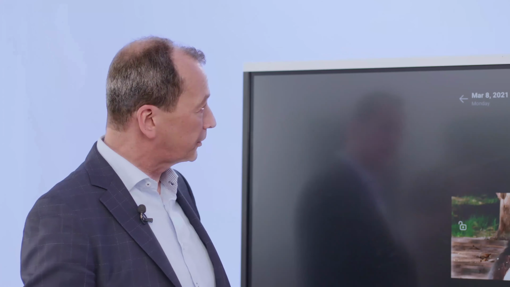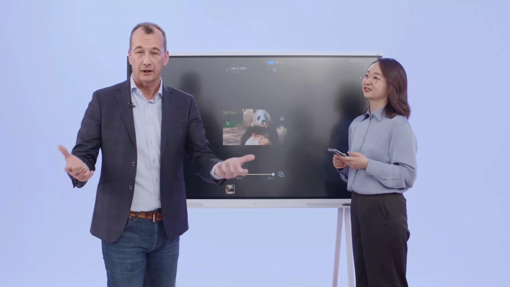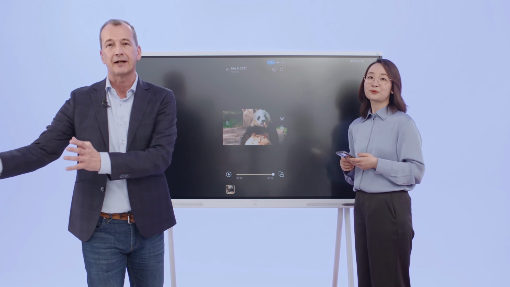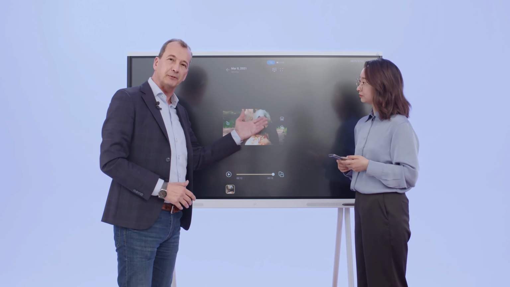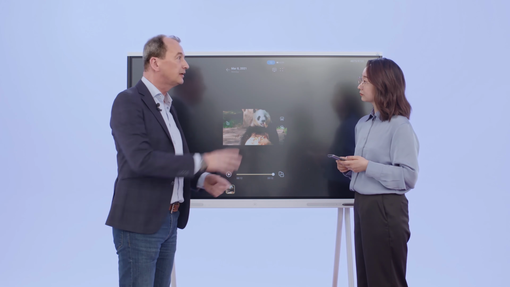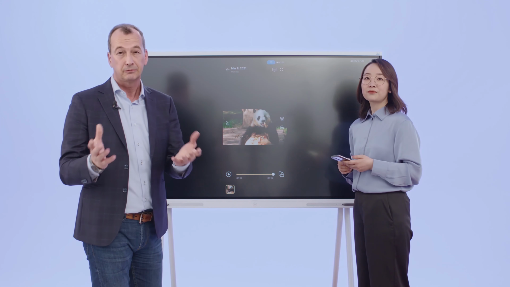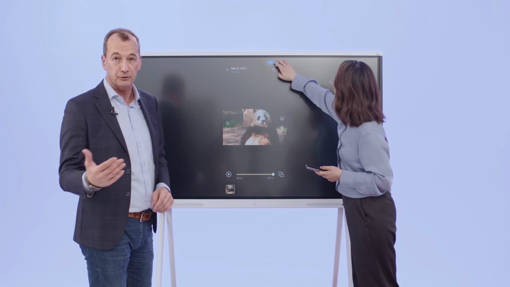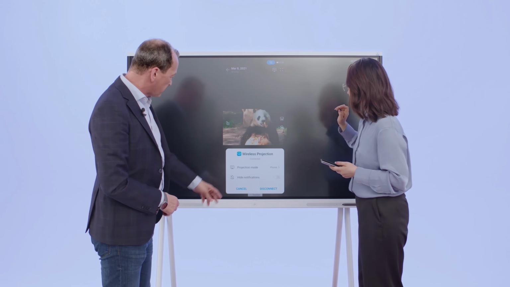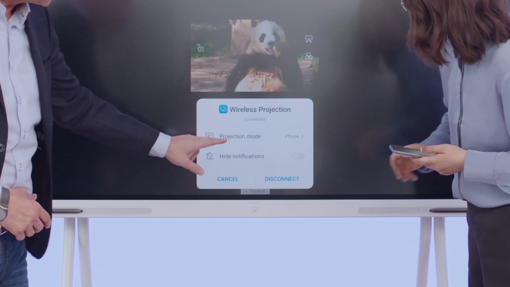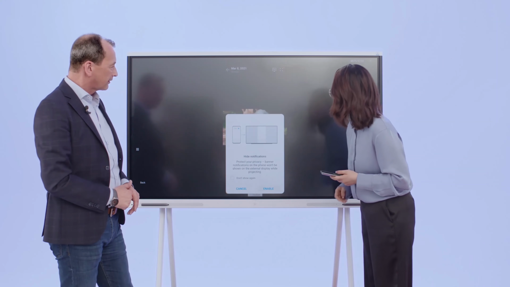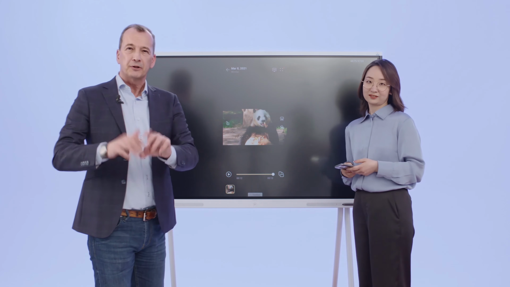It will work? It will work because just like what you already know in sharing your computer with a large screen like this, where you don't have to go to your computer to flip the slide in the PowerPoint, you can do this from your screen, right? You can control your PowerPoint. Same, we've brought this into the smart environment that you see here. So click the blue button on the screen. We call this reversed control. Like this? Like that. It works. And here you can select hide notifications. Just slide the icon and enable that. So now your phone is on do not disturb.